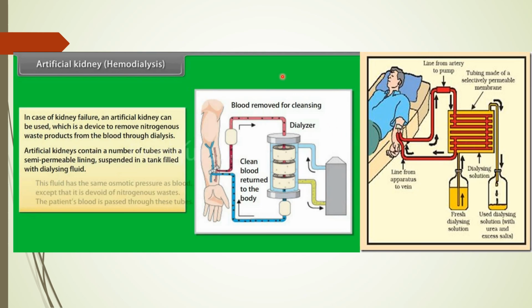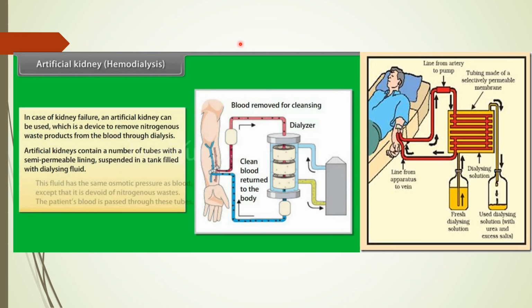So this is all about the process of excretion. What are the different parts or organs that the excretory system is made up of, what is the functional unit of the excretory system, that I have told you: the nephron. What is the structure of the nephron, and how does the nephron work to form urine, I have told you in this video. And after that, when the urine is formed, where it will collect, where it will pass, and how it will go out from your body, that also I have told you.